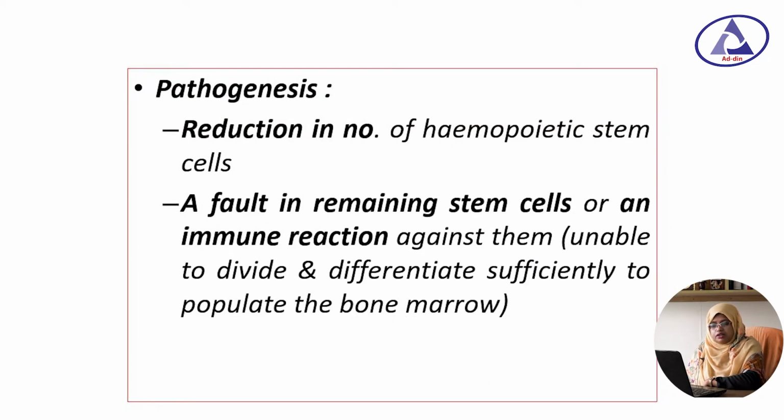What about the pathogenesis of aplastic anemia? It mainly occurs due to reduction in the number of hematopoietic stem cells and also a fault in the remaining stem cells, or an immune reaction against them, so that they are unable to divide and differentiate sufficiently to populate the bone marrow.